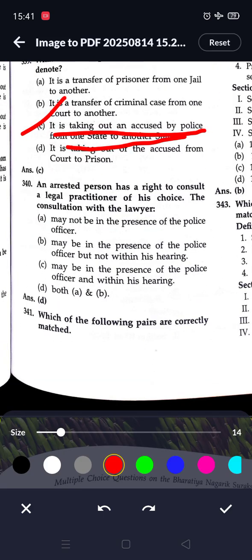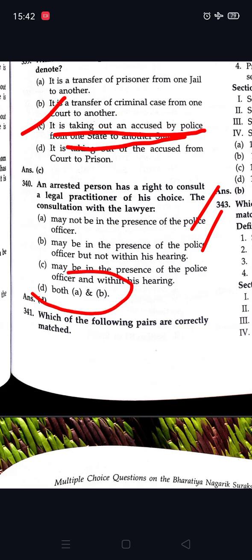Next question, an arrested person has a right to consult a legal practitioner of his choice. The consultation with the lawyer may not be in the presence of the police officer, may be in the presence of the police officer, but not within his hearing. So here option D is correct. So both A and B.